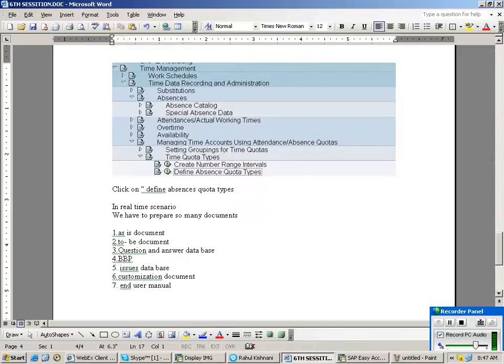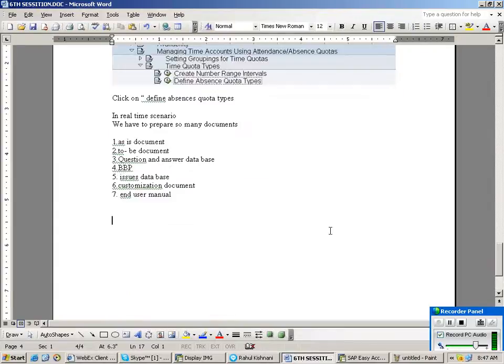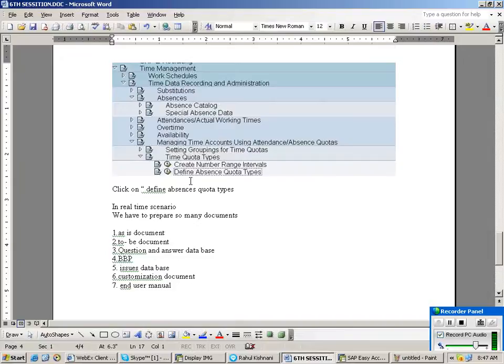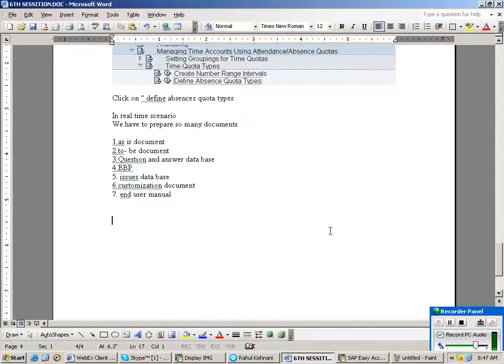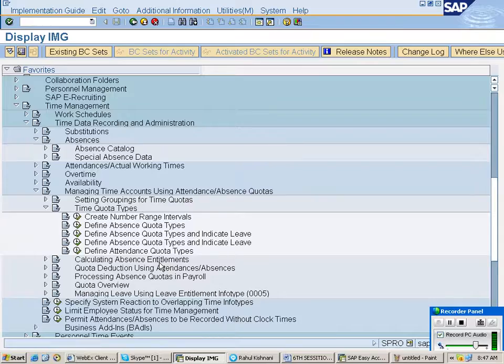Then question and answer database. As soon as you go to the company, you may not know the total business parts of the company. Put some questions. How is your organization structure? How many locations the business is spread? How many types of employees are there? What are the salary elements you are going to get here? How many list of salaries are you going to provide to the employees? Is it country specific or region wise? These are the questions. Okay? We will discuss later in the last session, when we finish the course, and we will discuss all the documents. Okay? So this is defined as a quota type that we have to create it here.